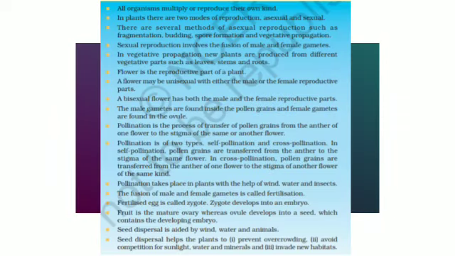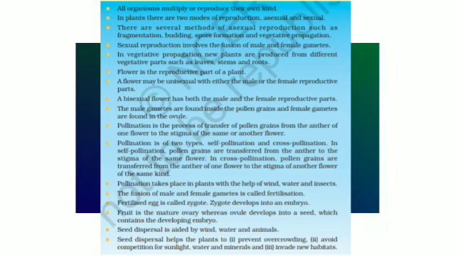Let us recall. All organisms multiply or reproduce their own kind. In plants, there are two modes of reproduction, asexual and sexual. There are several methods of asexual reproduction such as fragmentation, budding, spore formation, and vegetative propagation. Sexual reproduction involves the fusion of male and female gametes. In vegetative propagation, new plants are produced from different vegetative parts such as leaves, stems, and roots.